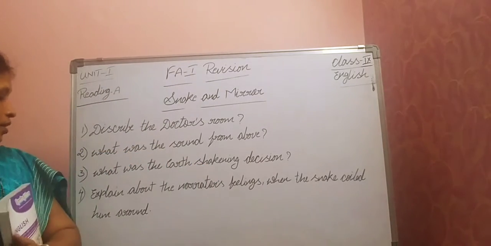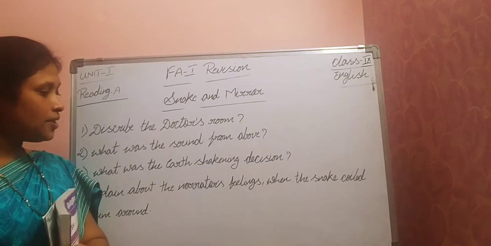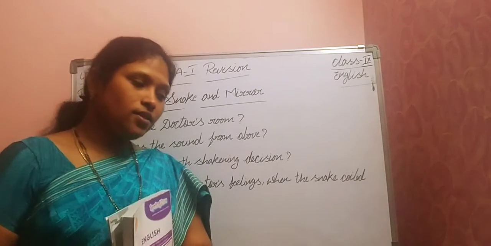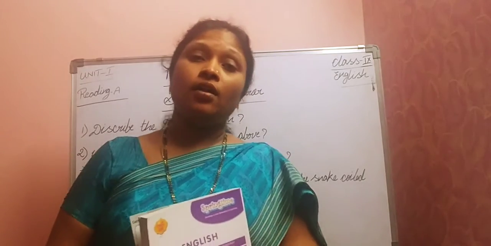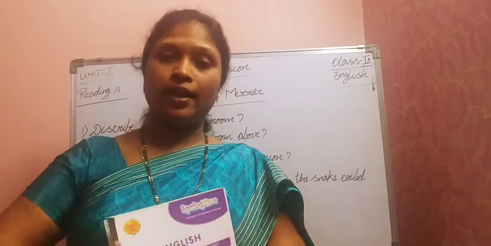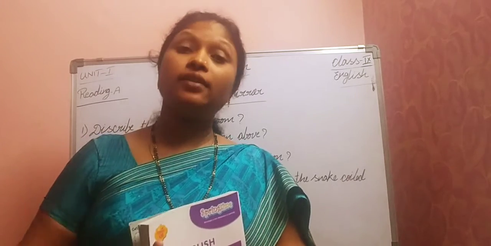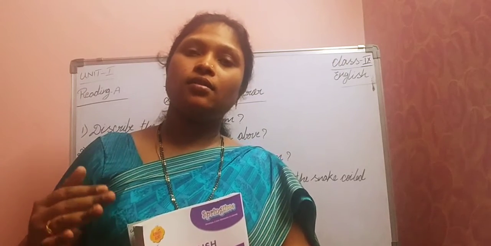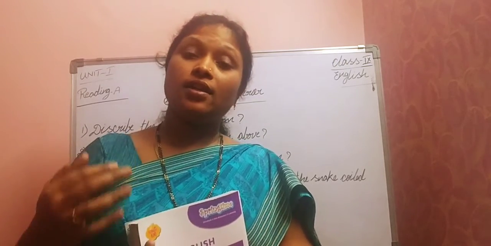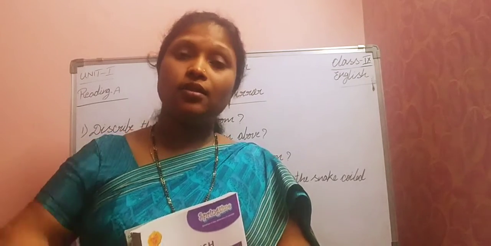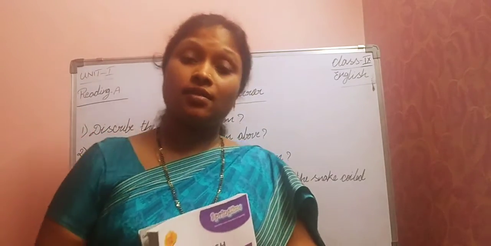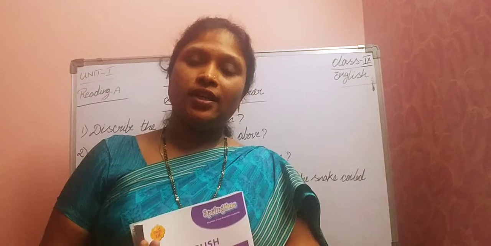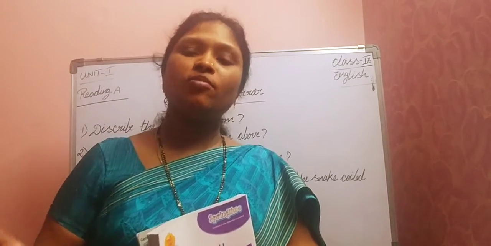Next one. Fourth one. Explain the narrator's feelings when the snake coiled around him. So we know that, right? One large cobra coiled around his arm. At that time, what were his feelings? So he sat on the chair, right? So when he realized that the cobra was wriggling around his hand, suddenly he became like a stone. So he sat like a stone without any movement.